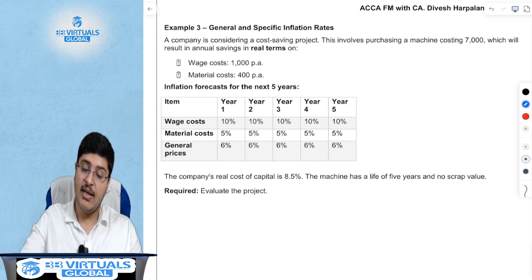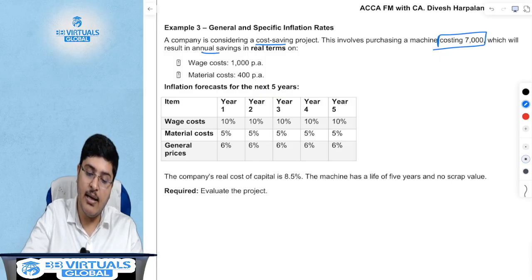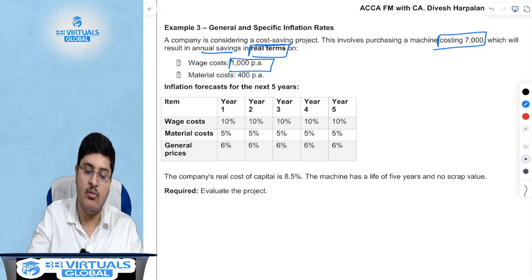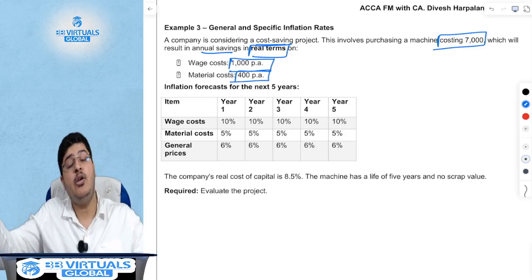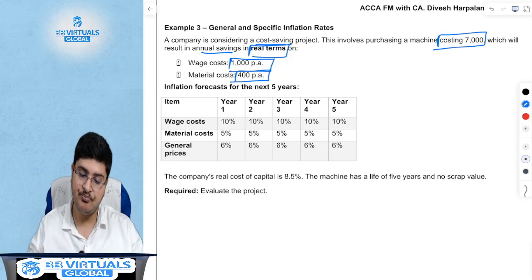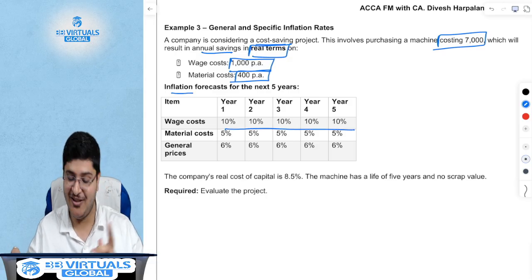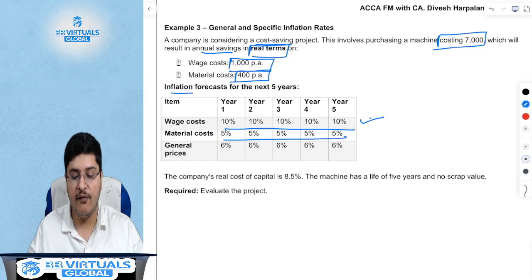So example 3, where the company is considering a cost saving project, and this involves purchasing a machine costing 7,000 rupees, which will result in annual savings. In today's terms, the annual savings will be 1,000 for wages and 400 for materials in today's prices, which means in tomorrow's prices there will be higher savings. What is the inflation? Sir, over here actually the salary is increasing faster. Superb. So the inflation for wages will be higher. The inflation for material will be 5%, but the general inflation is 6%.